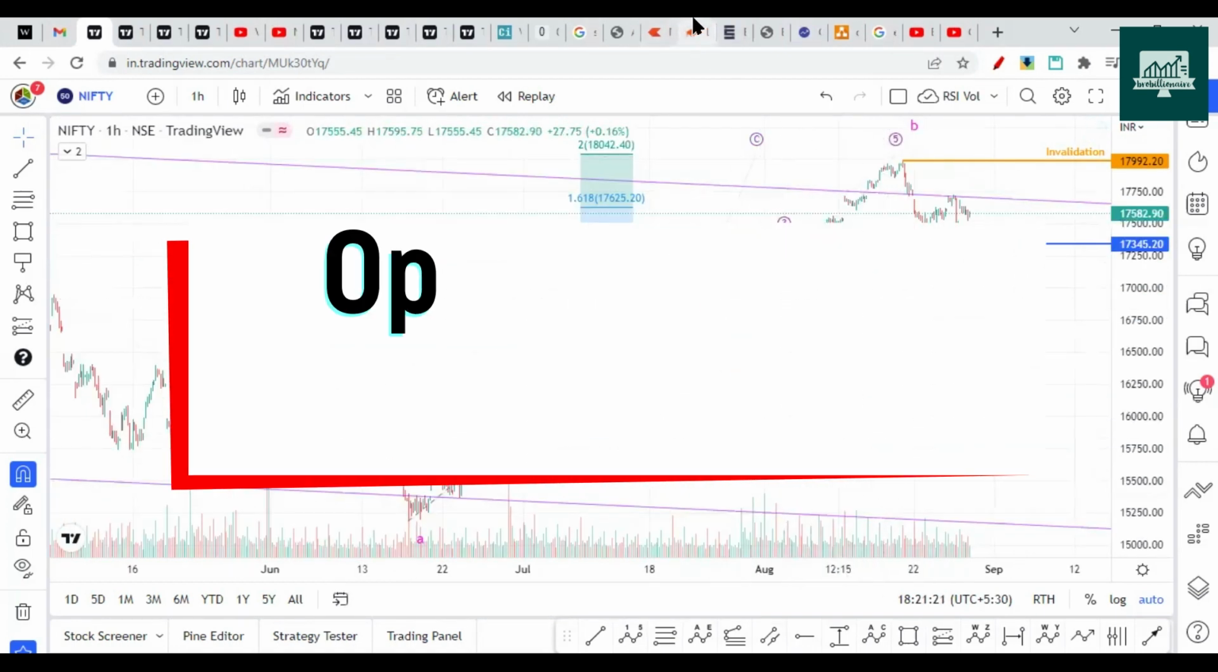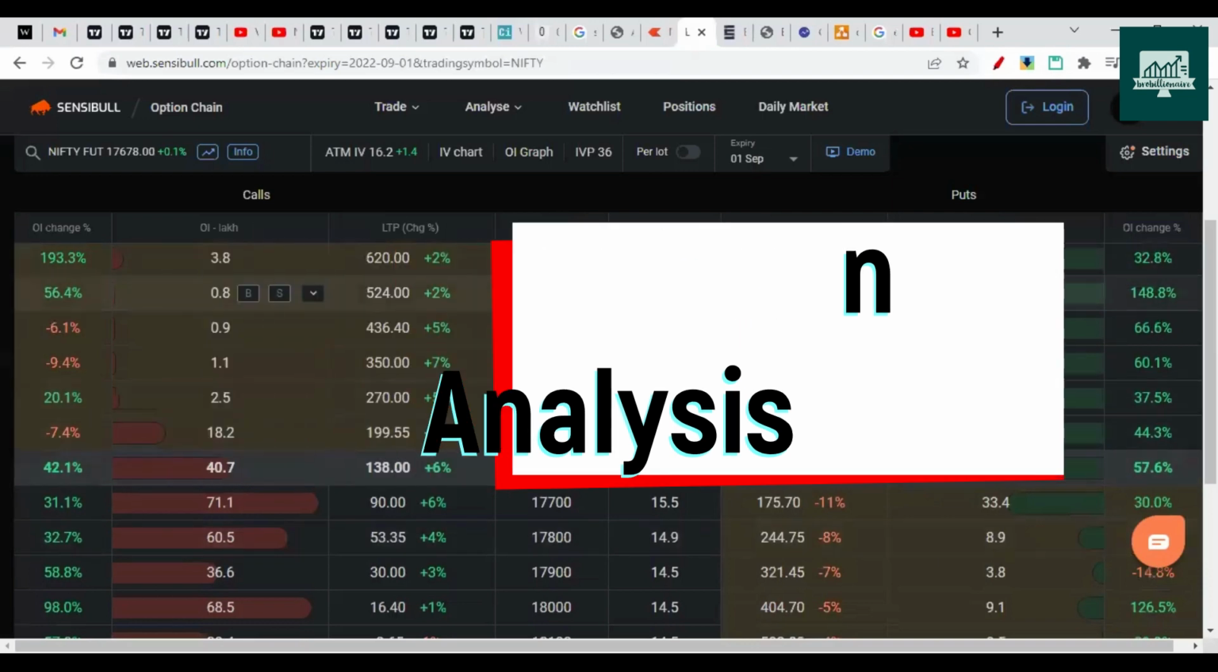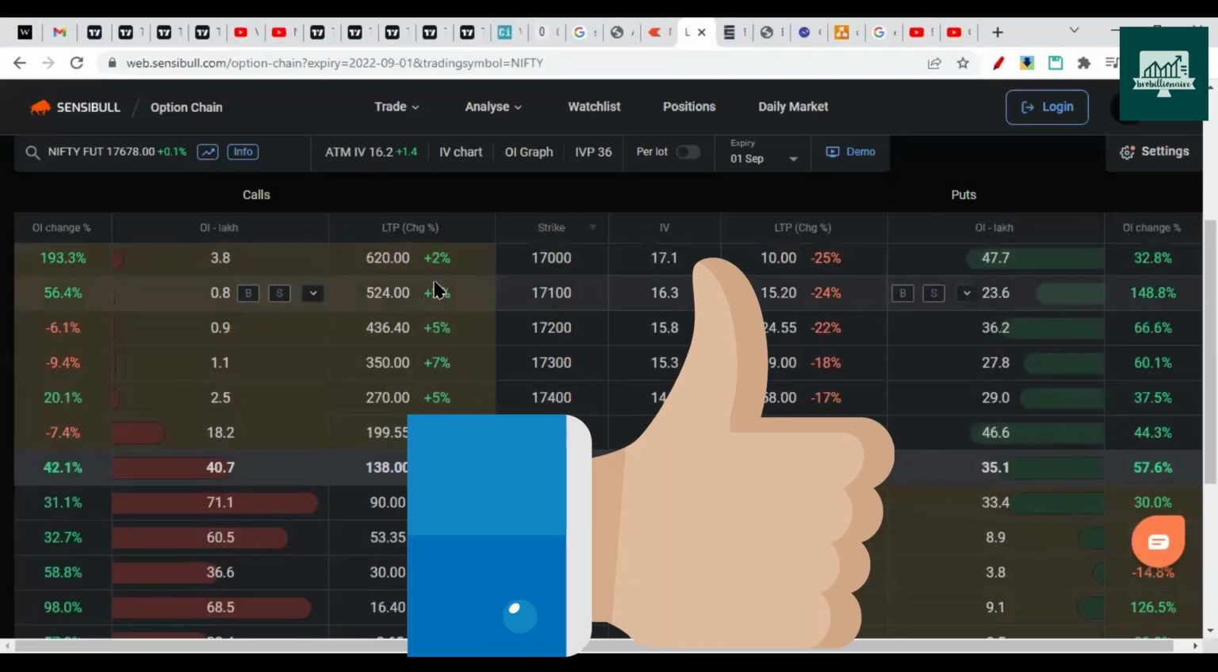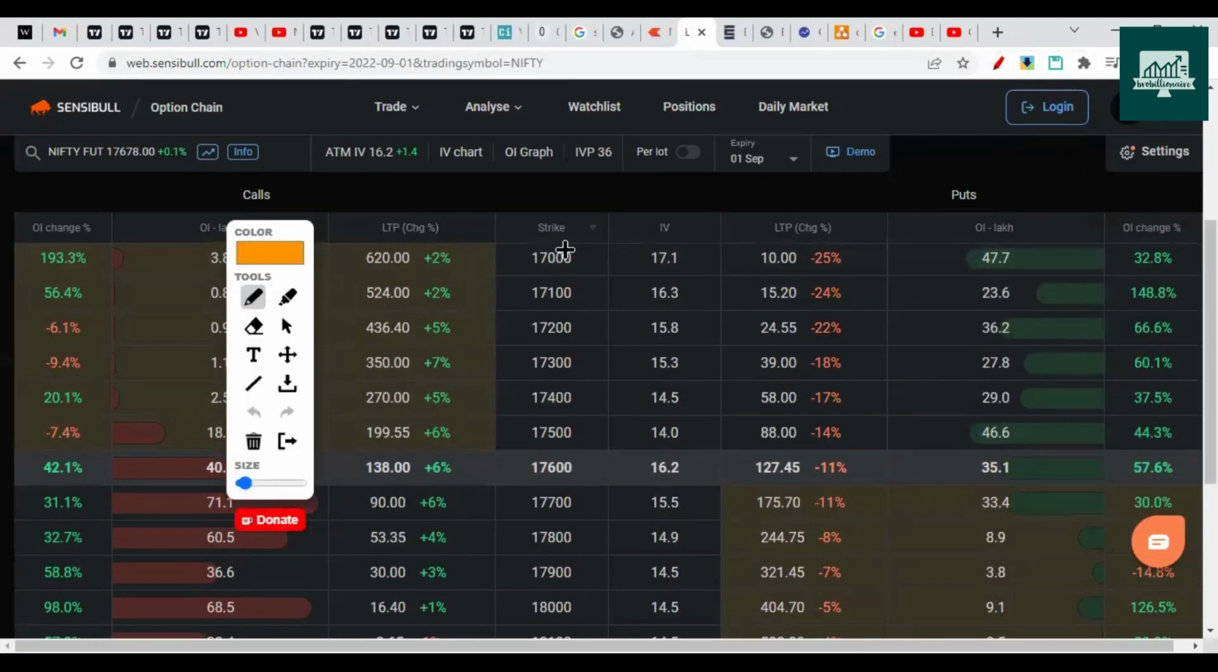So let's jump and check the option chain. On the option chain, we see the major support is at 17,000 with 47.7 lakh put writers. So this is put OI, the major support. The second major is 17,500. A break of this will take it to the next support, which is 17,200, and a break of that will again take it to the next support.